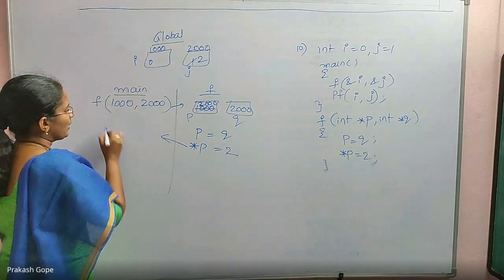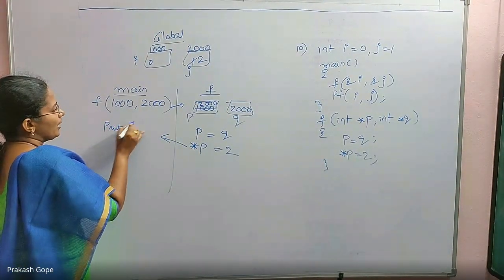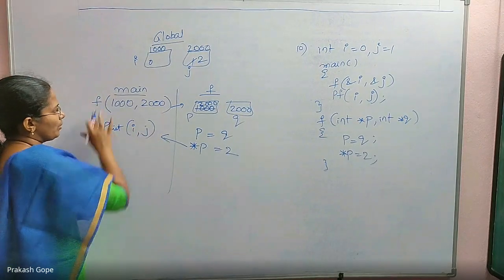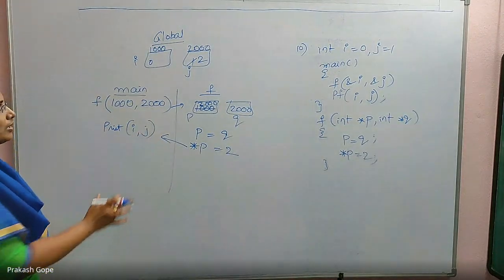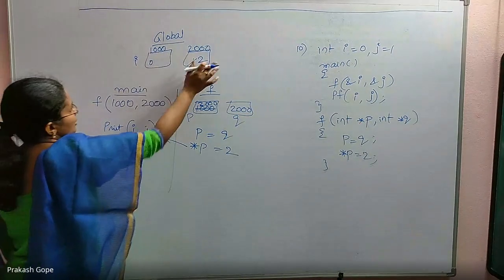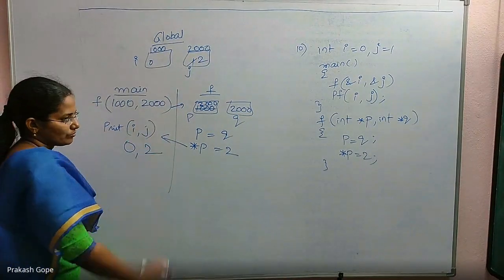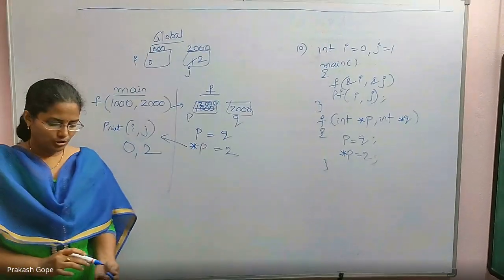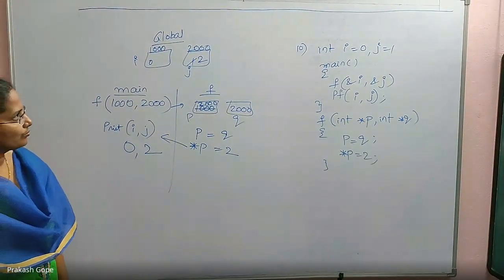Execution completed, come back and print ij values in main function. But I don't have local I and j in main. So global I and j. Ij values are 0, 2. So the output is 0, 2.